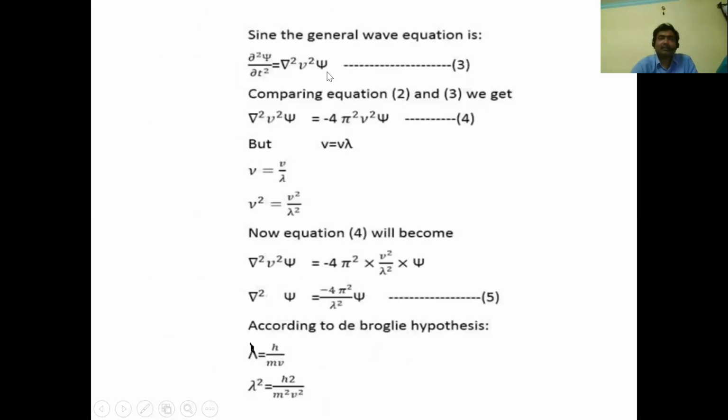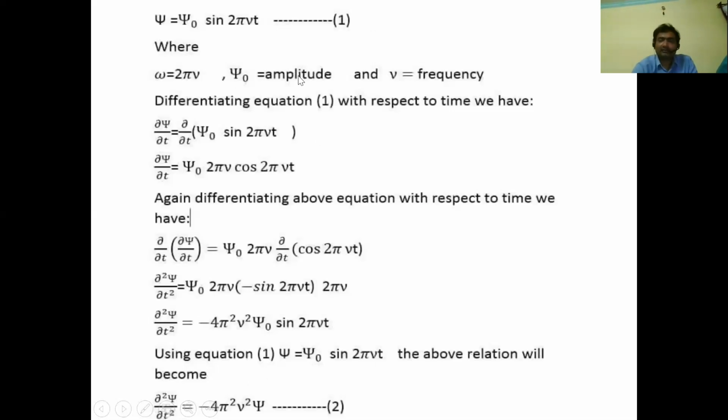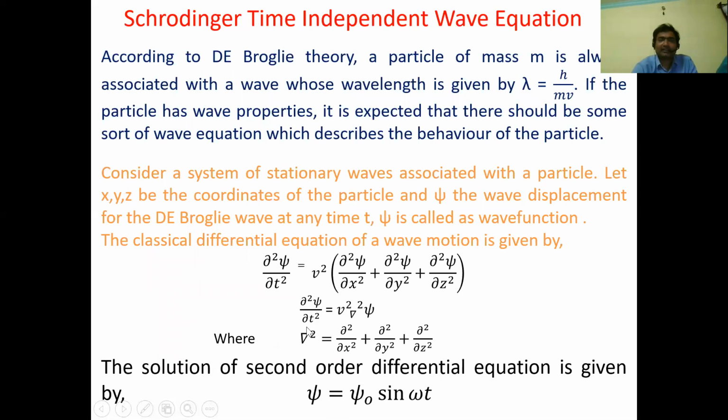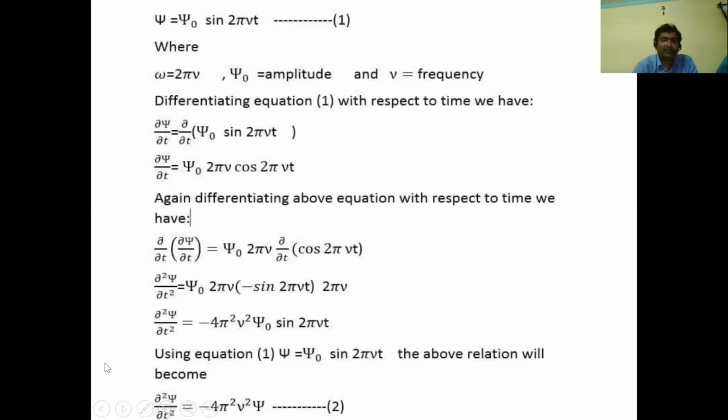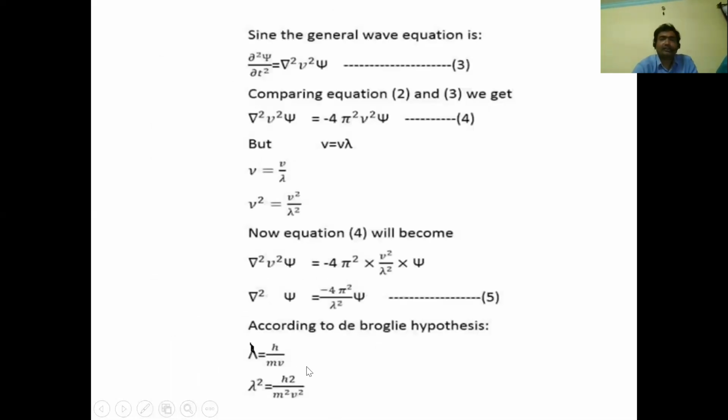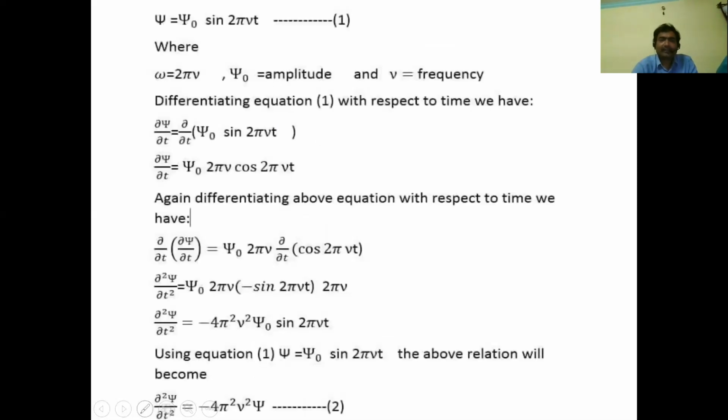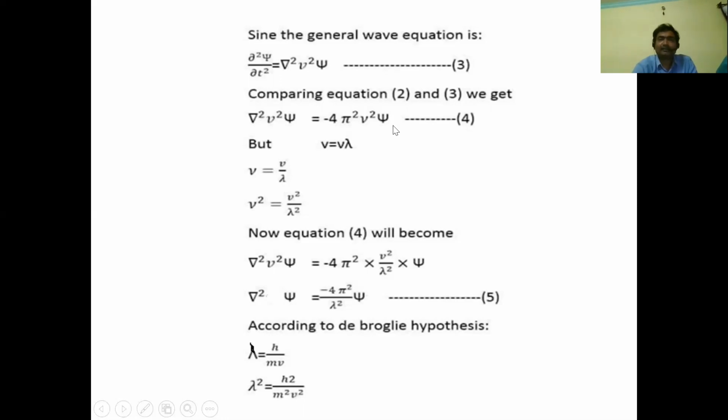Since the general wave equation, which we got at the very first, is dou square psi by dou t square is equal to v square del square psi, this is the general wave equation for any stationary wave. This is the dou square psi by dou t square value, and this is also the dou square psi by dou t square value, so we can compare both the equations. By comparing both equations, we get v square del square psi is equal to minus 4 pi square nu square psi.